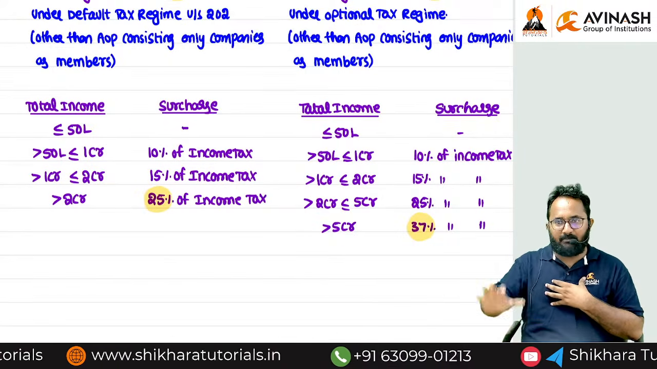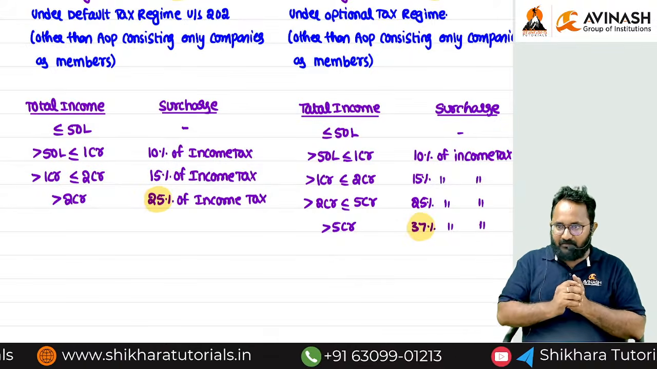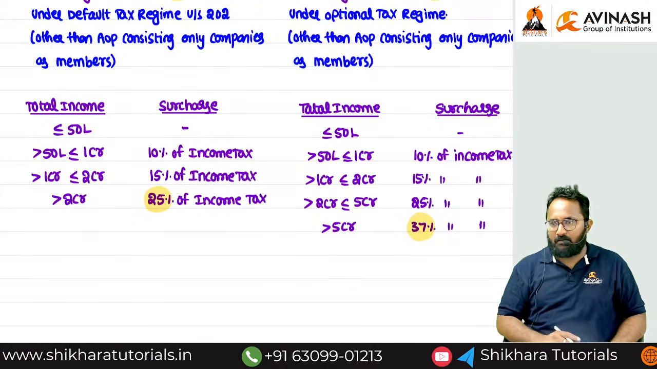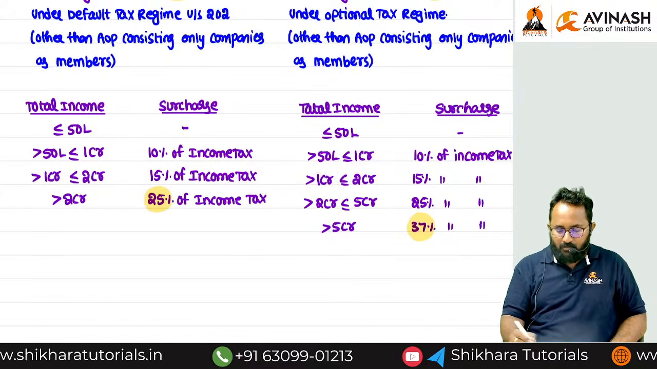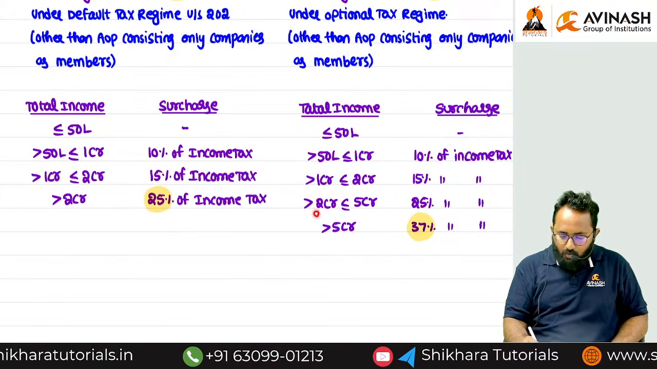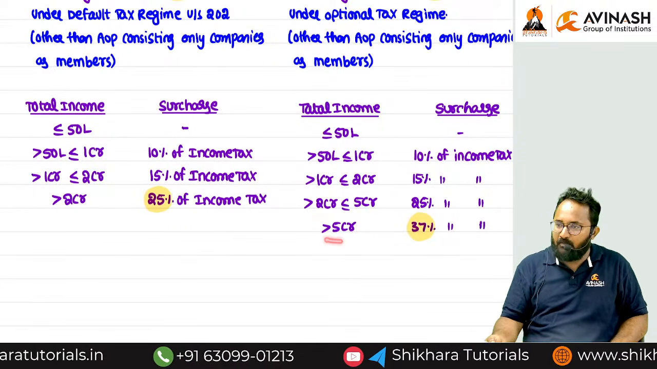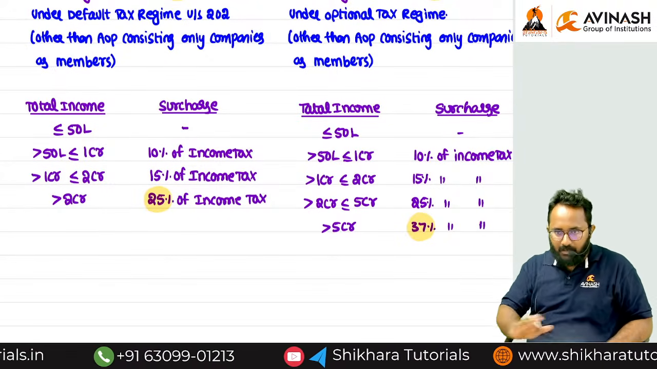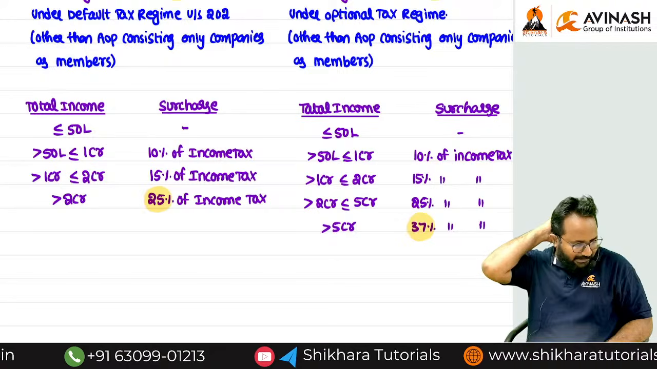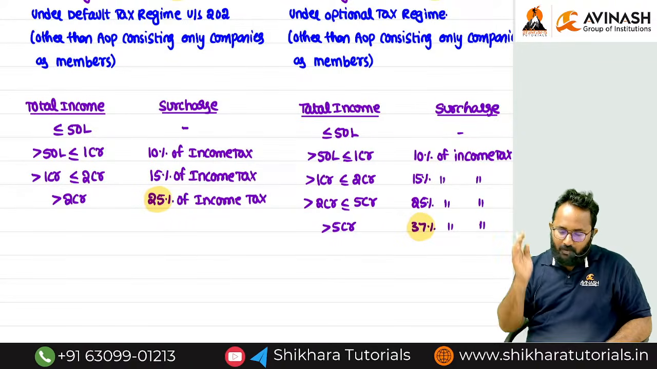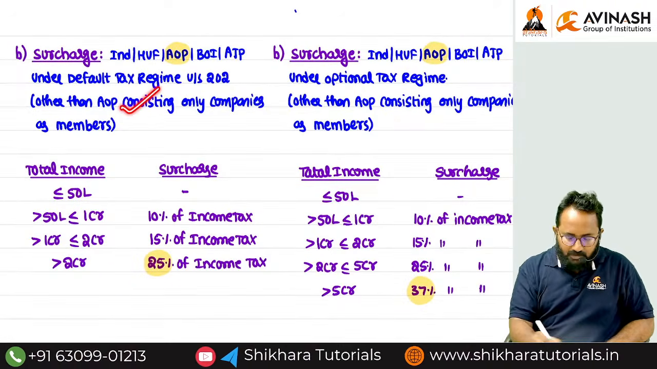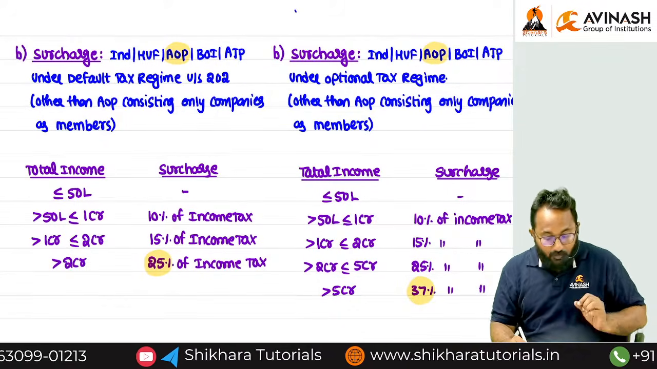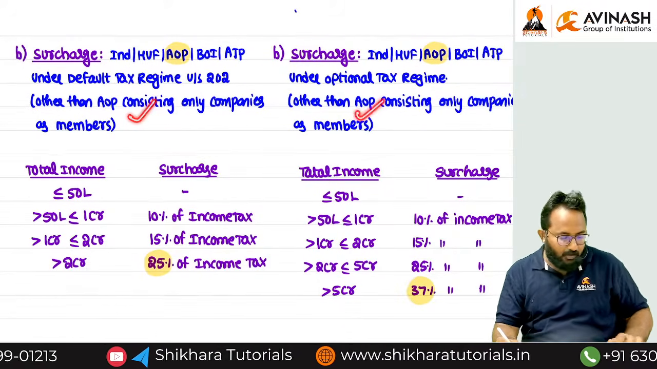Can you tell me the slabs for levying surcharge? Total income less than or equal to 50 lakh, next 50 lakh to 1 crore, 1 to 2, 2 to 5, more than 5. In the default regime it ends with more than 2. Clear? But we excluded that AOP, right? One AOP we excluded from both surcharge discussions. Now I want to tell you the tax rate for that excluded AOP.